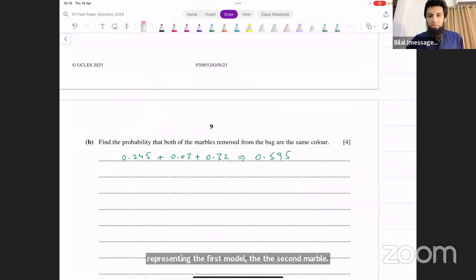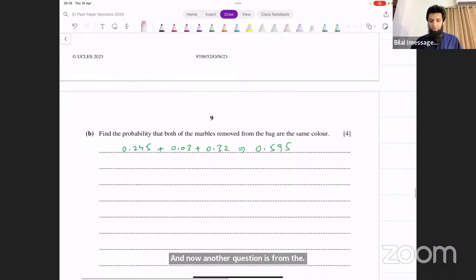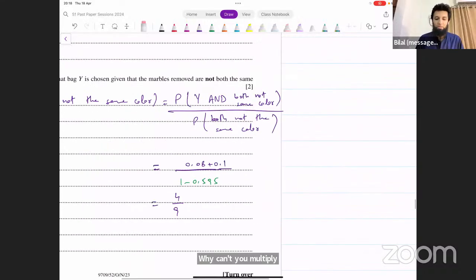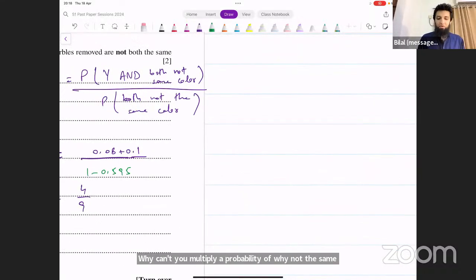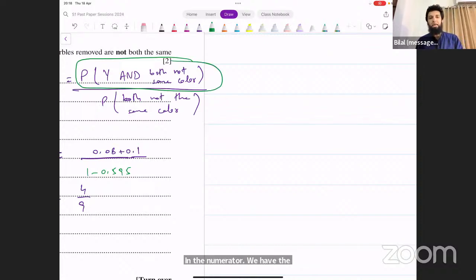And now another question is from Divya. Why can't we multiply probability of Y and not the same color directly? Okay, so what you're saying is, in the numerator, we have the probability of Y and both not being the same color.